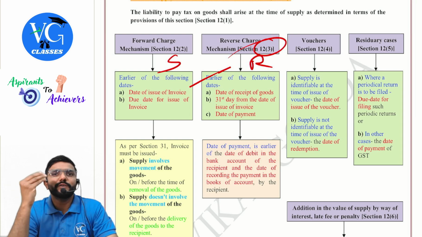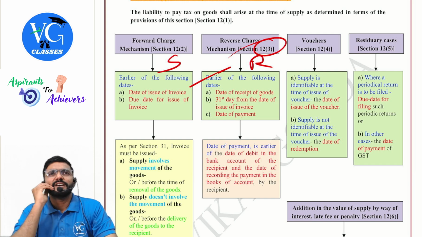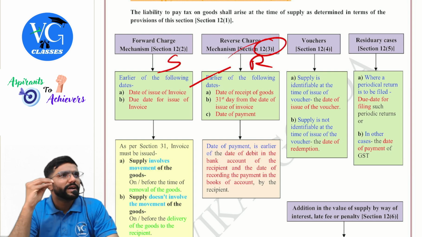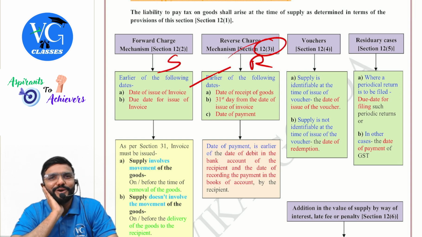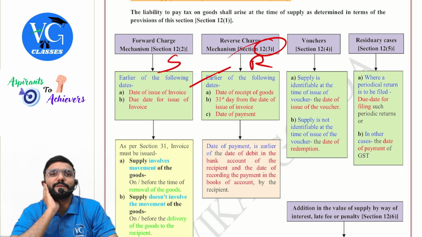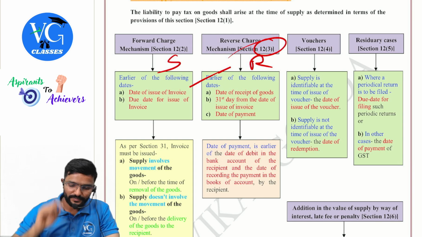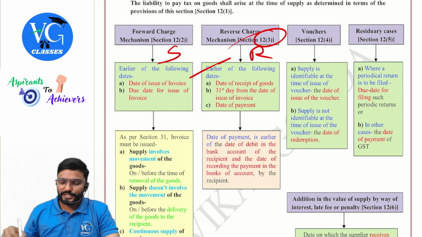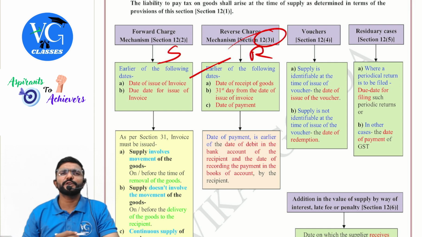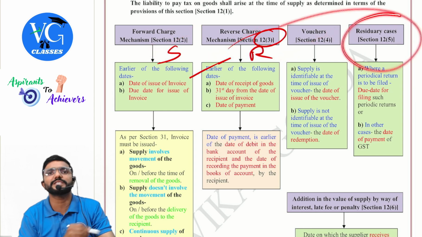Next, I sold a voucher to you for 1000 rupees, which you can use to buy anything in Shoppers Stop. Now, do I know for what purpose you will use it? No, I have only given right for you to buy anything in Shoppers Stop. In that case, what would be the time of supply? Date of redemption. That is the date on which you use the voucher. Okay, yes. 12.4. Next, residual cases. Guys, assume you are not able to determine the time of supply as per subsection 2, subsection 3 or subsection 4. Only then go to subsection 5.